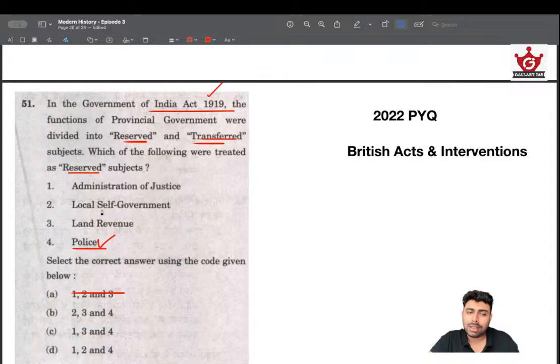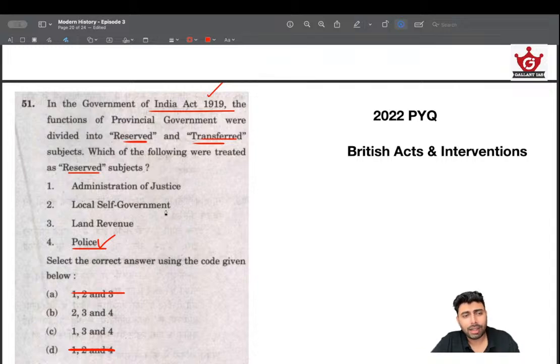Then local self-government, land revenue. Do you think they are willing to devolve the right to collect land revenue to the transferred list? Obviously no, they won't be giving that. So options without that will be gone. So we are left with 2, 3, 4 and 1, 3, 4. Among administration of justice and local self-government, which seems more likely?